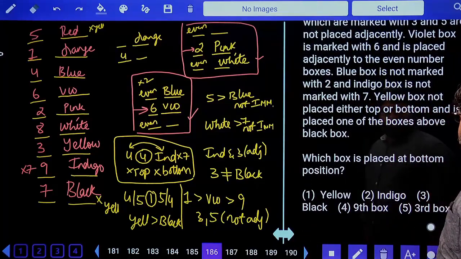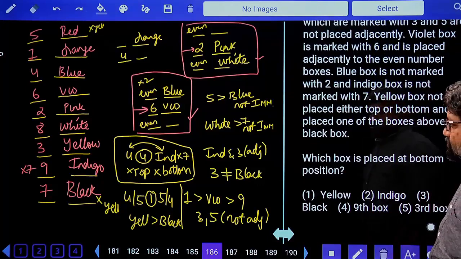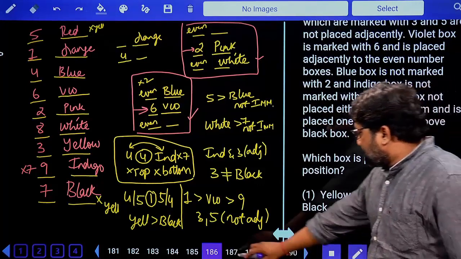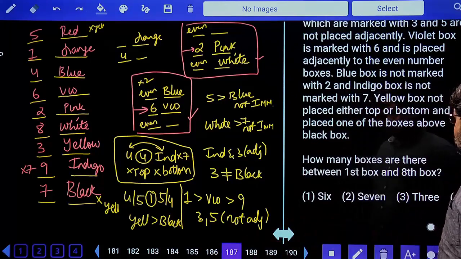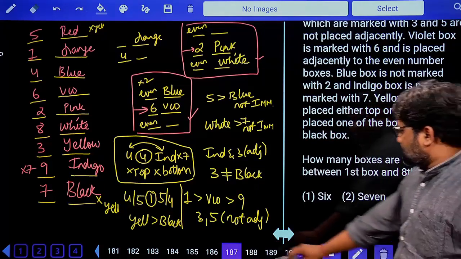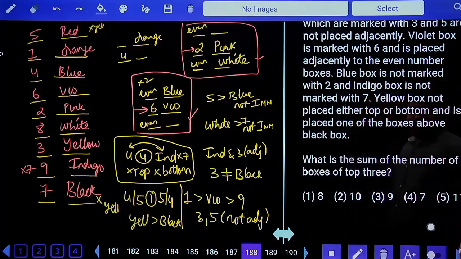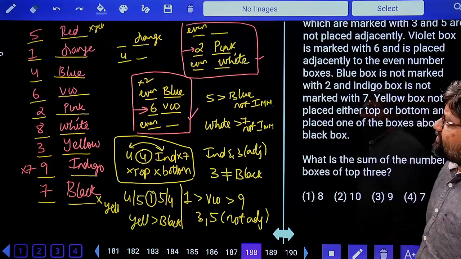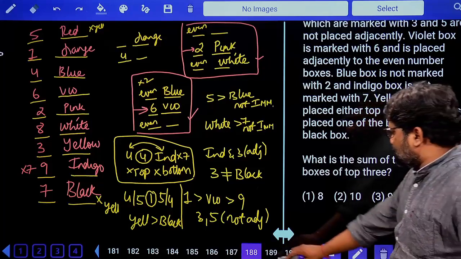Which box is placed at the bottommost position? Bottommost position is black, option 3. How many boxes are there between the first box and the eighth box? First box and eighth box. 1 and 8. 1, 2, 3. Third option. What is the sum of the number of boxes of top 3? 5 plus 1, 6. 6 plus 4, 10. Option 2.